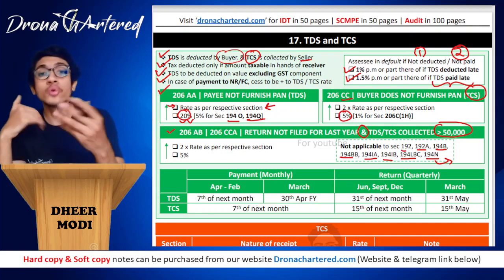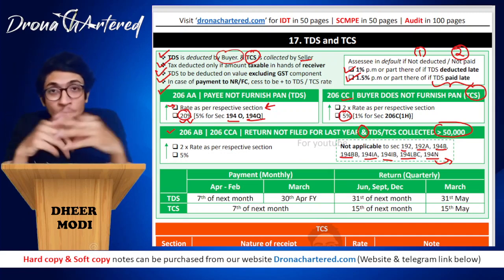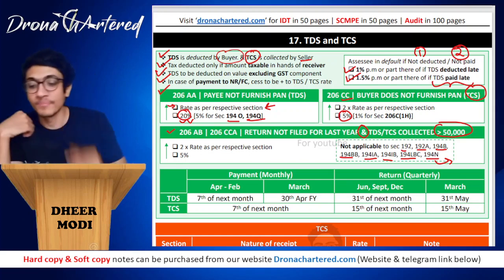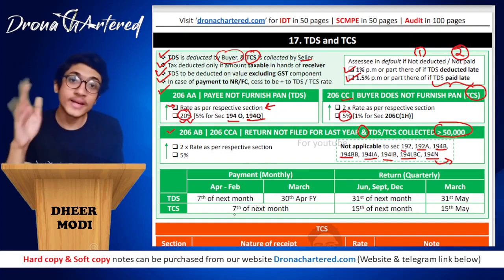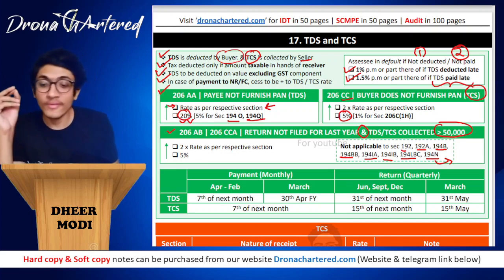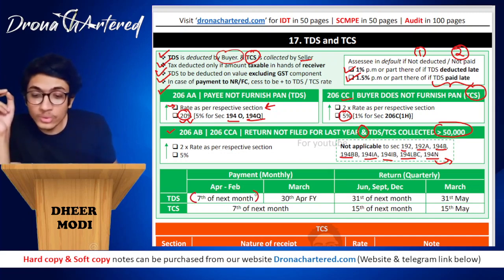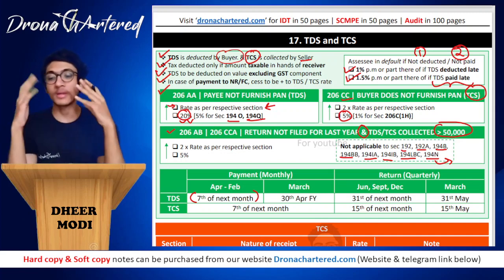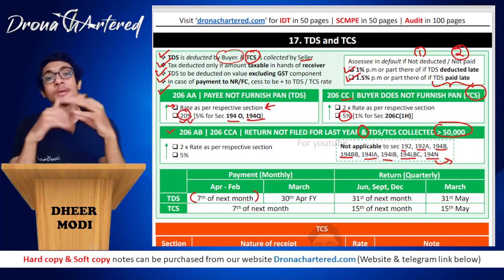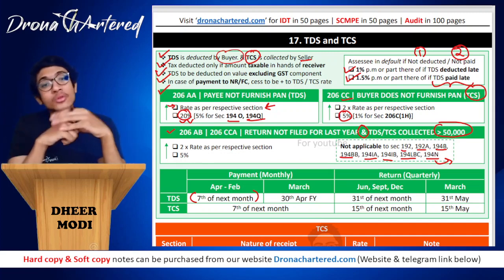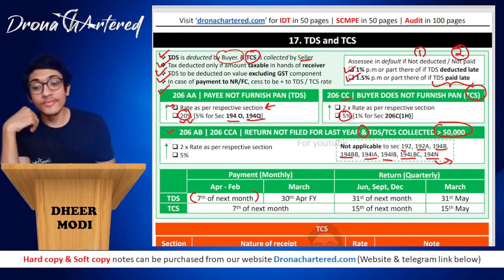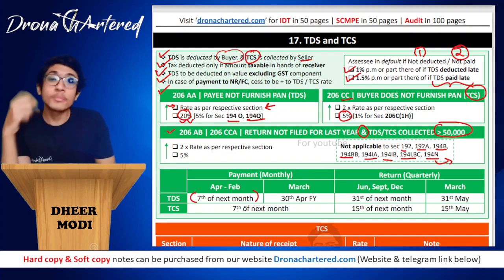Now coming to when you have to make a payment, and when you deduct, you also have to submit a statement. So for TDS, your payment has to be monthly. For April to February, whatever tax you deduct during the month, you have to give it to the government by 7th of the next month. For example, you deducted tax in the month of April. Now, what do you have to do? All the tax that you have deducted during the month of April, you have to remit to the government by 7th of May, that is 7th of next month. Okay, so for April to February, it is 7th of next month.